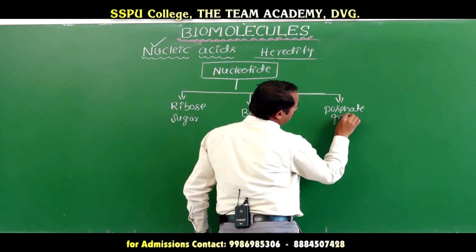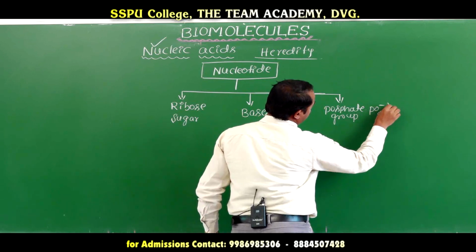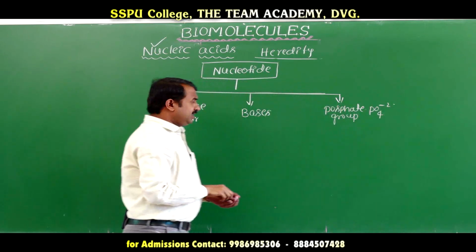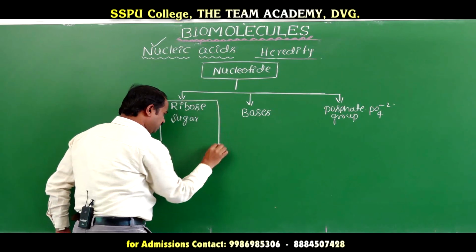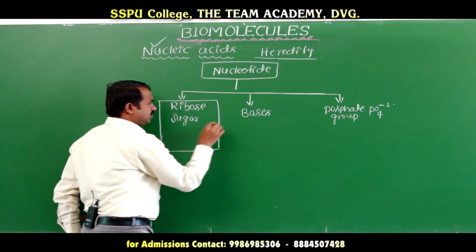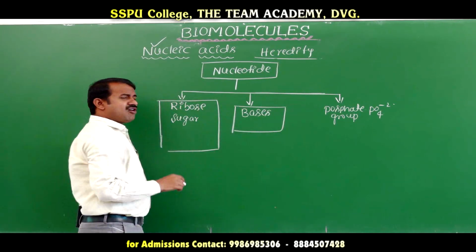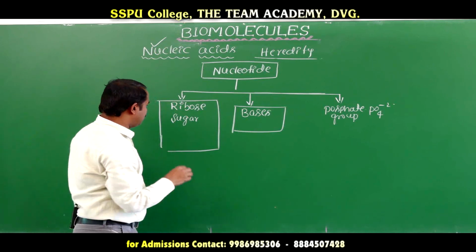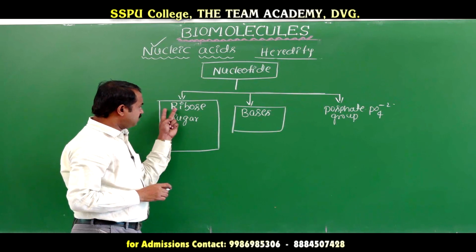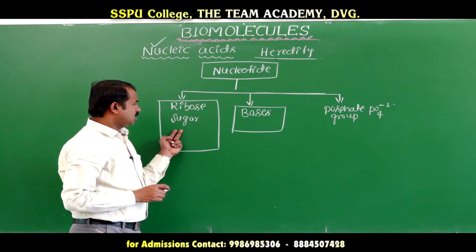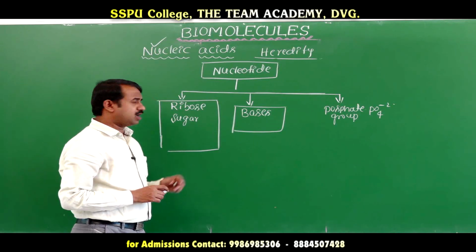Phosphate group means PO4 with a minus 2 charge. The sugar is of two types: deoxyribose sugar and ribose sugar, which are pentose sugars.